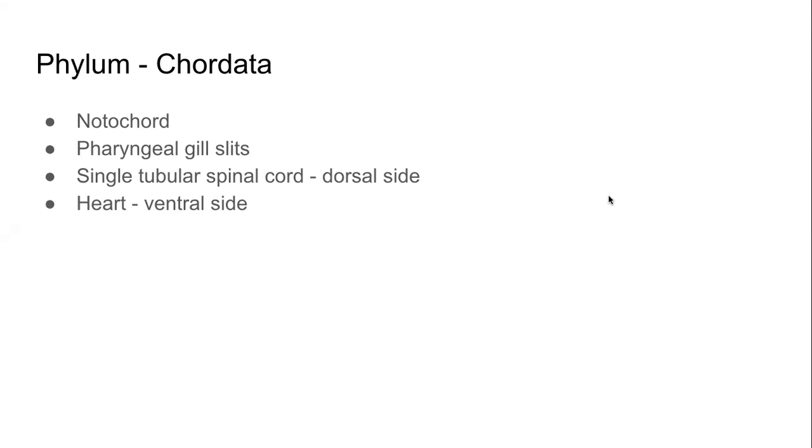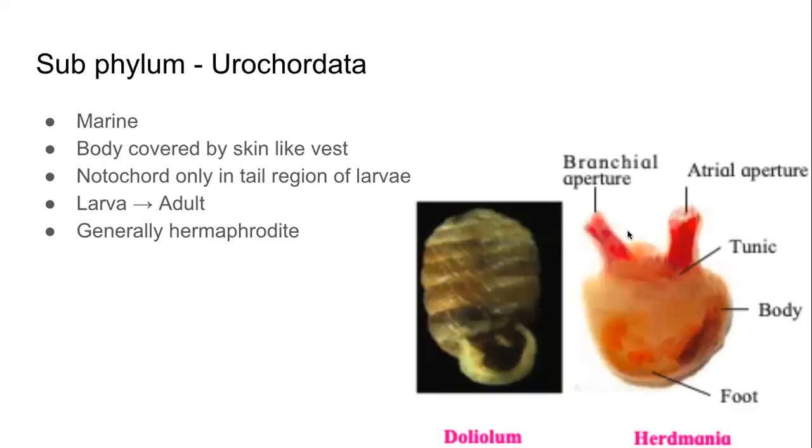And this heart, in case of the animals belonging to the phylum Chordata, is located on the ventral side of the body. Ventral means the front side, the belly side. Dorsal, ventral. And this phylum Chordata is divided into three subphyla. Phylum is singular, phyla is plural.